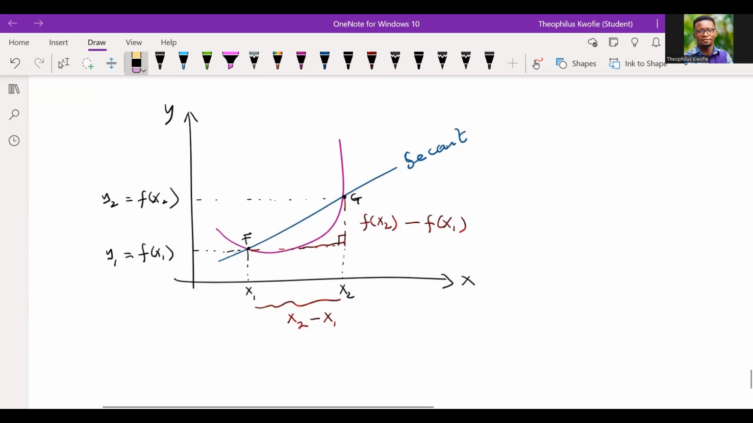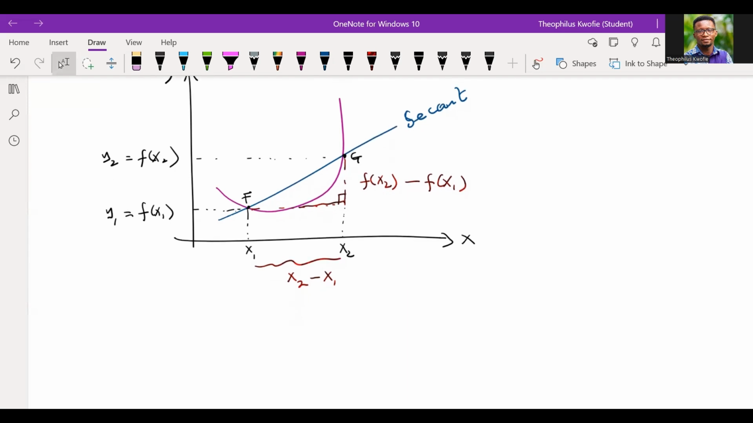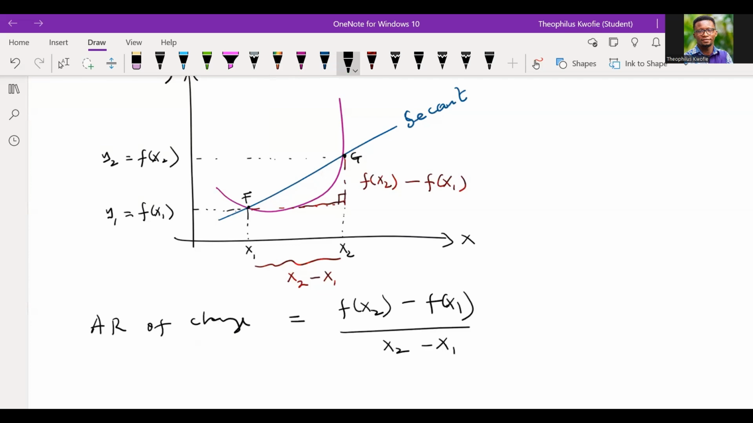So by having such a graph, we would state that the average rate of change will be equal to the change in the output, which is f of x2 minus f of x1, all divided by x2 minus x1. So please, let's take note. That's how we are going to define the average rate of change, which is also the same as y2 minus y1 over x2 minus x1. So let's take note.